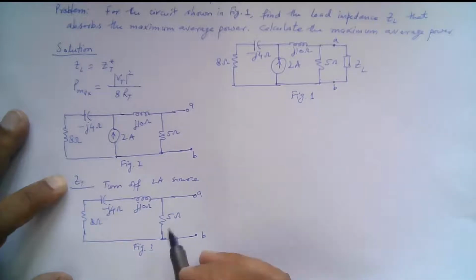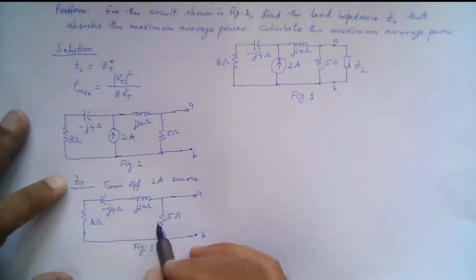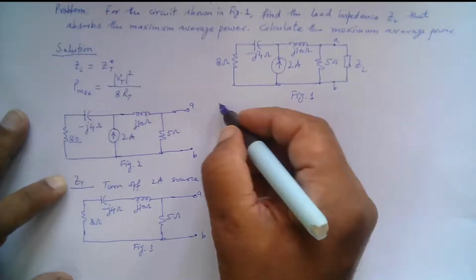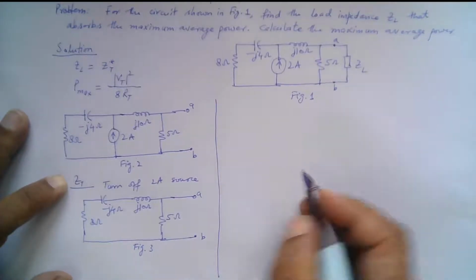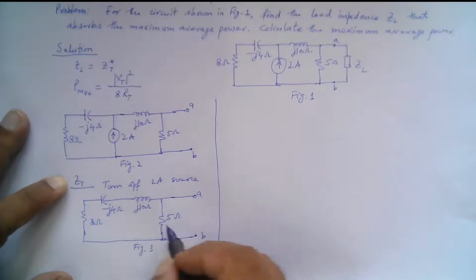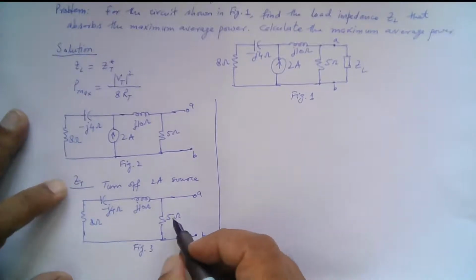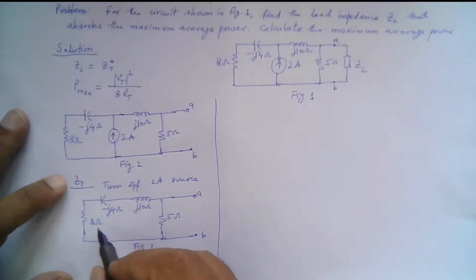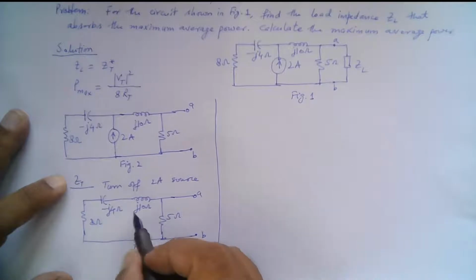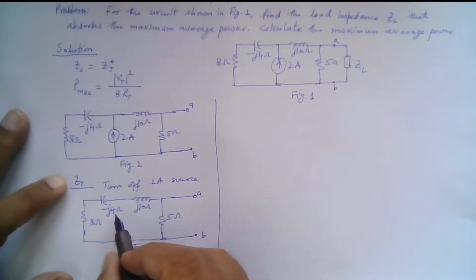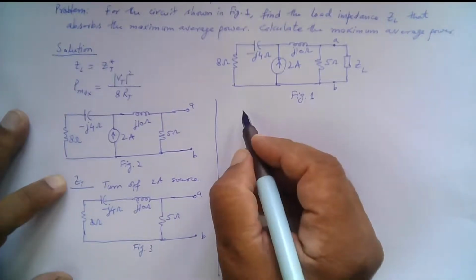We need to find the Thevenin impedance across these terminals A and B, and this is the circuit that we have found after turning off the 2 ampere source. We see that there are two branches and both are parallel, right? We just need to find the equivalent impedance of these parallel branches, and that will be the Thevenin equivalent impedance. This branch is 8 ohm plus J6 ohm, that is J10 minus J4. Let me just redraw.